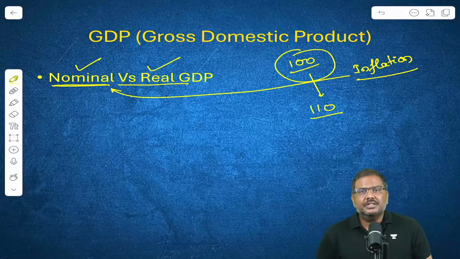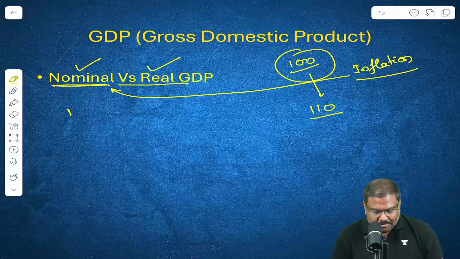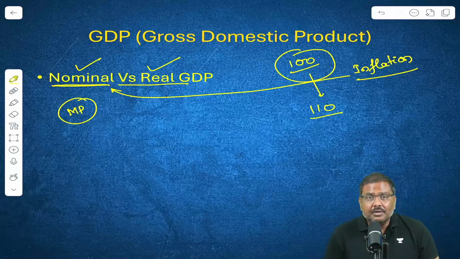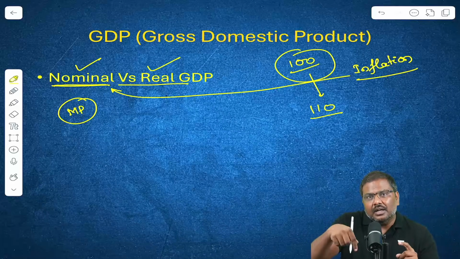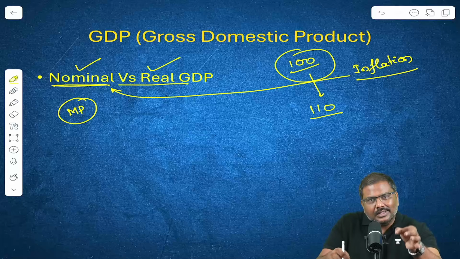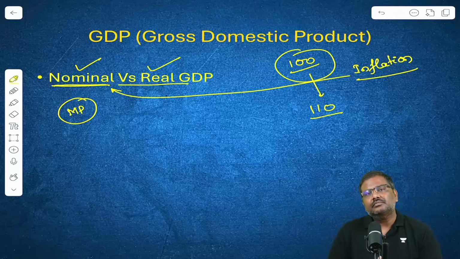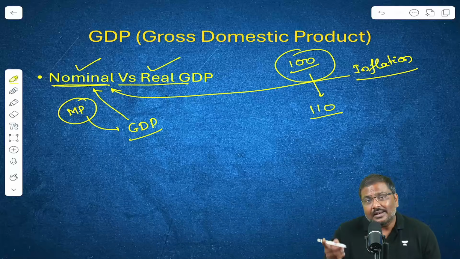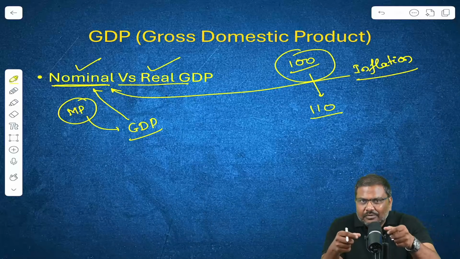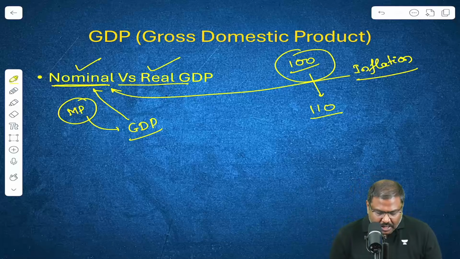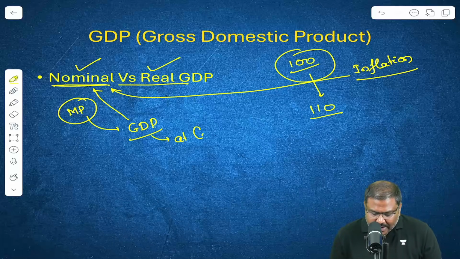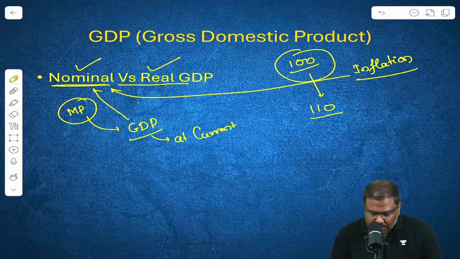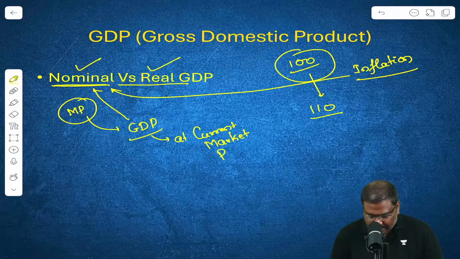Nominal GDP means you simply take the market prices which are prevailing, which are applicable in the current financial year. So you take the market price and you calculate GDP, that is called nominal GDP. And another name for the nominal GDP is GDP at current market prices.